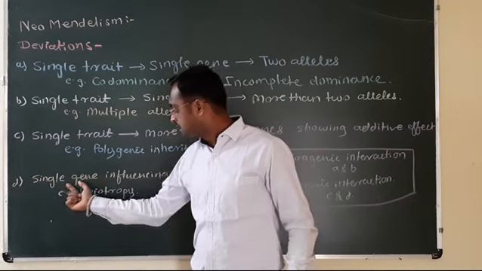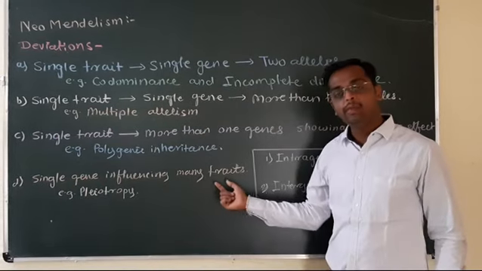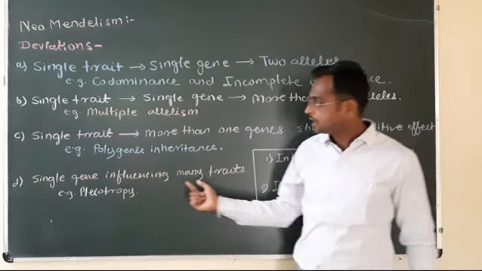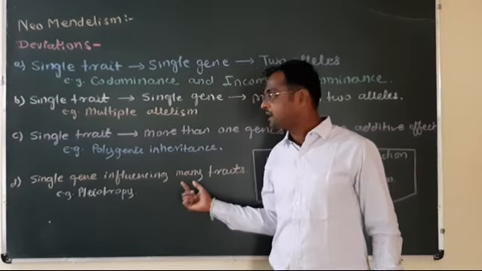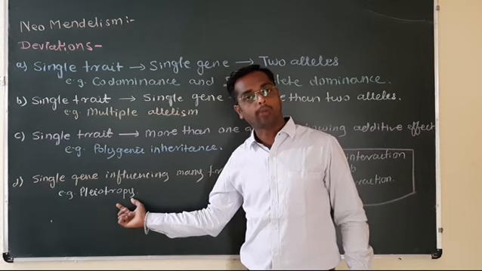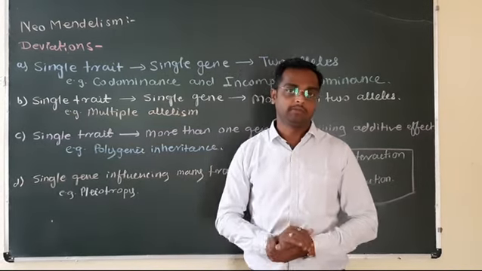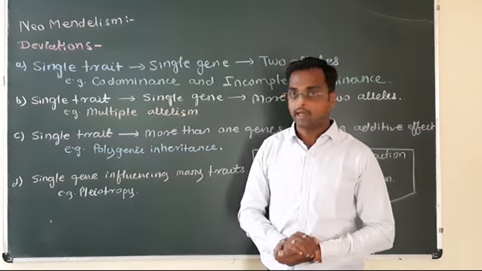Next is single gene influencing many traits. Here gene is one, single gene, but traits are different, like pleiotropy in sickle cell anemia.